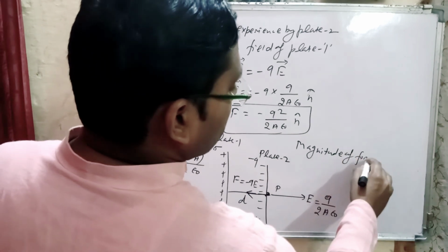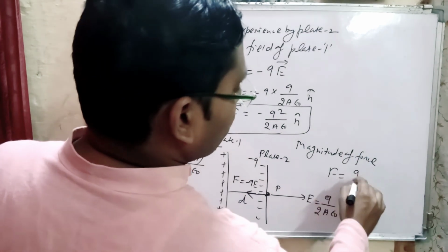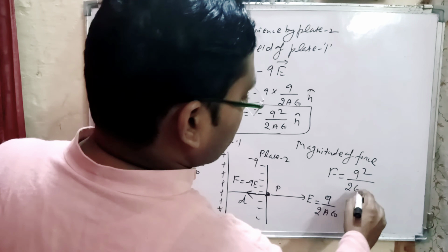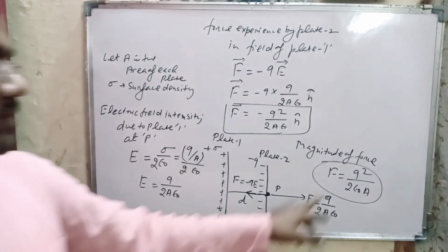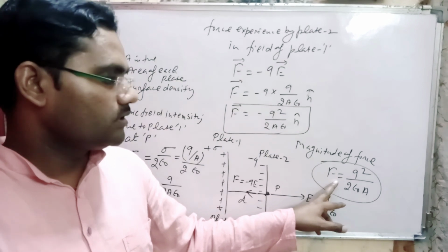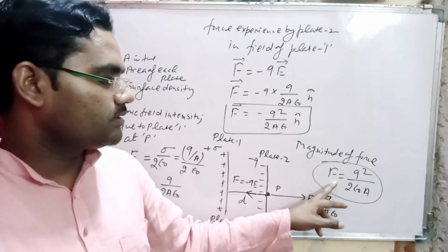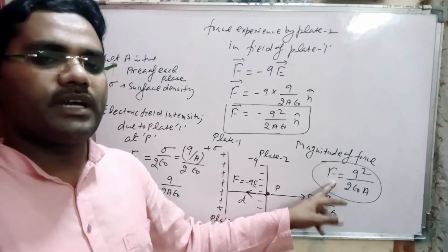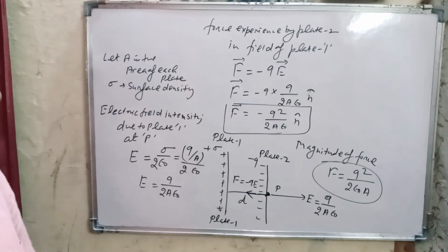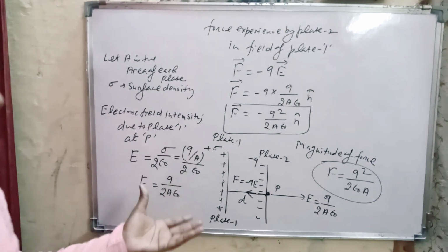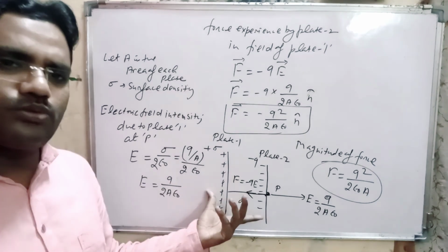The magnitude of force F is equal to Q square divided by 2 epsilon naught A. This is the expression of force experienced by the plates of a capacitor, that means force between the plates of a capacitor. In a capacitor there are two plates.